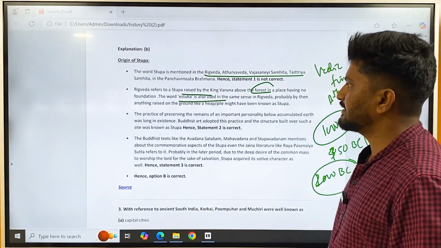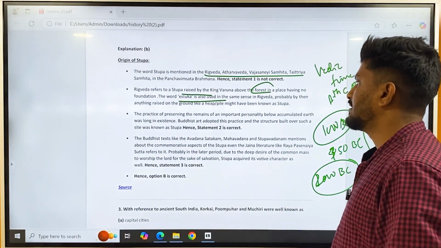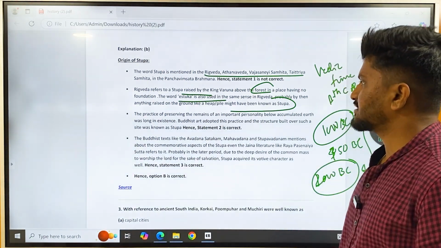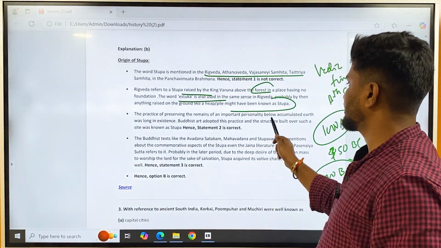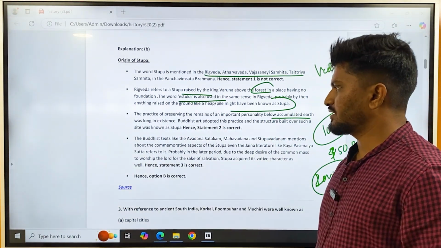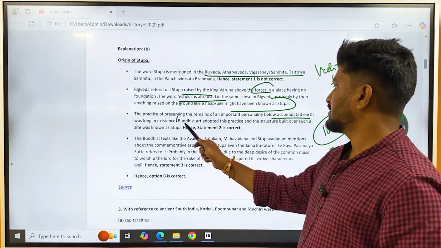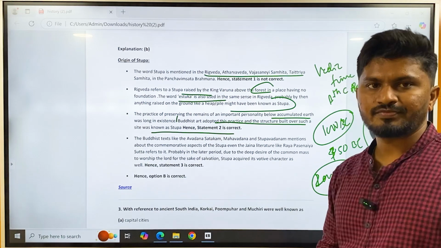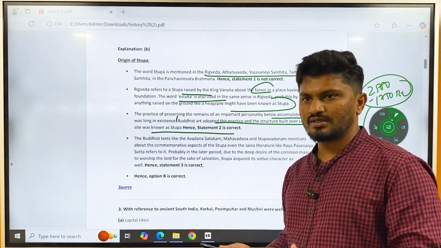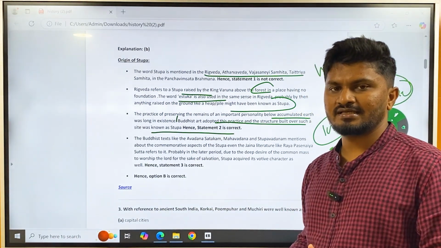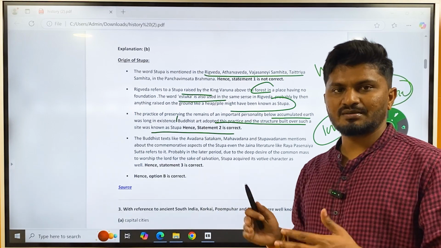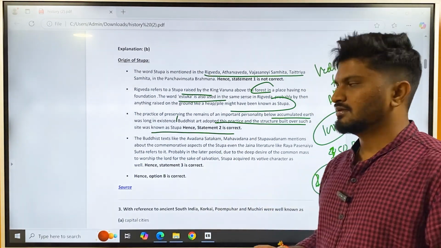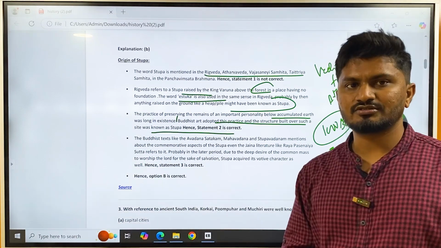Probably by then, anything raised on the ground like a heap or pile might have been known as a stupa. The practice of preserving the remains of an important personality below accumulated earth was in long existence. Buddhist art adopted this practice, and the structures built over the site are known as stupa. Even these days, whenever a person dies, samadhis are built over him. So these are basically samadhis, and they gave a different name, that is stupa.